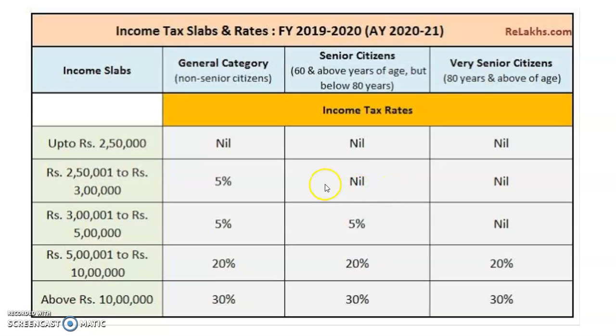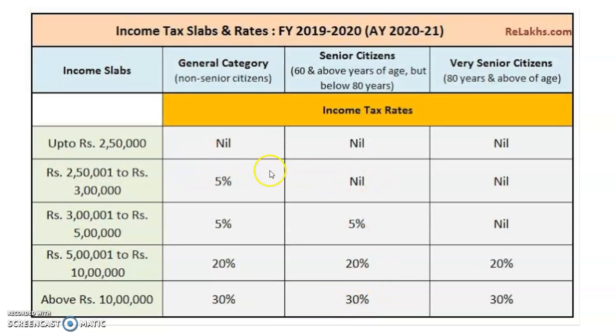But for him there is tax on the next 2 lakh, that is 3 lakh to 5 lakh, at 5%. If he is getting income between 5 lakh and 10 lakh, that income is taxed at 20%, and anything above 10 lakh at 30%.